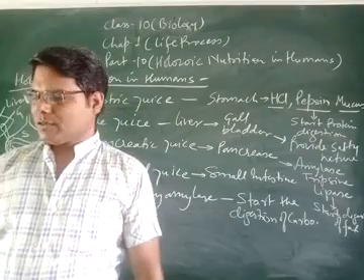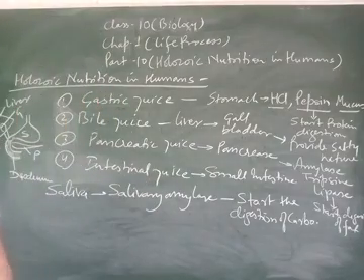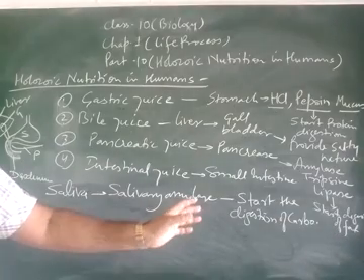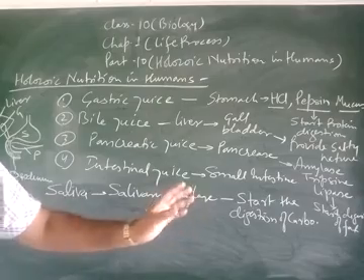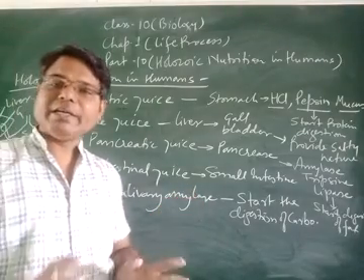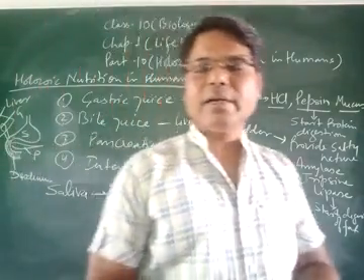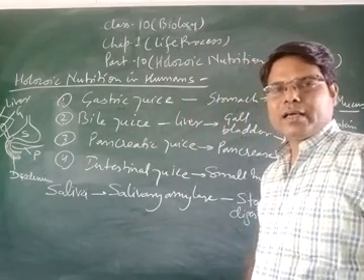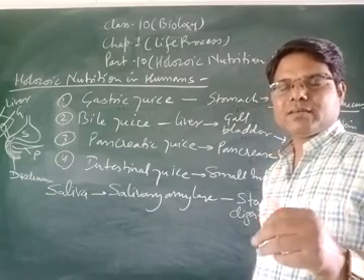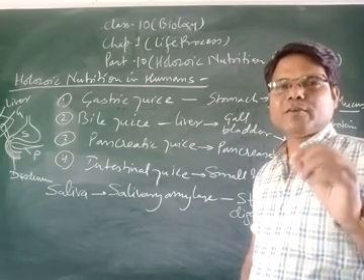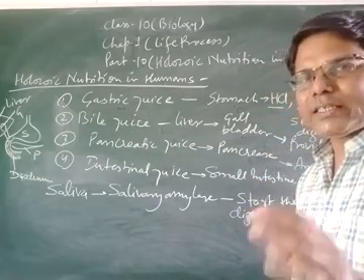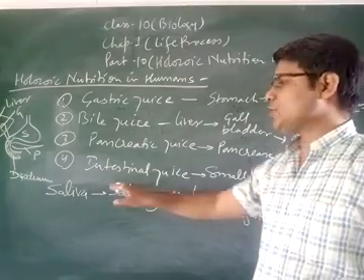In this juice, students, number of enzymes are present in this intestinal juice which is responsible for complete digestion of carbohydrate, protein and fat. So students, clearly listen that 80% of the food material is digested in the small intestine where intestinal juice are present.